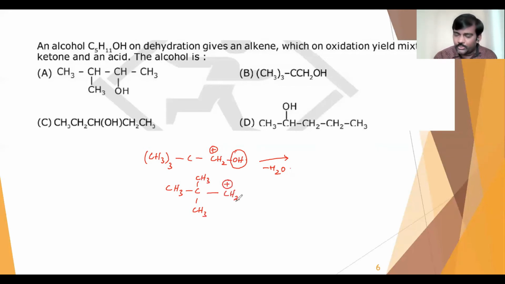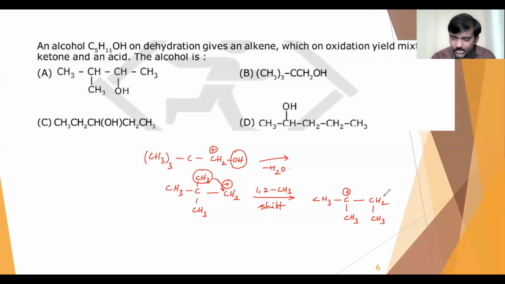Now after this, it will undergo a 1,2 methyl shift. So here a 1,2 methyl shift can happen. After that, this methyl group moves to this side onto this carbon, and the positive charge shifts to that carbon. So here already there was CH3 and one more CH3 is coming here.